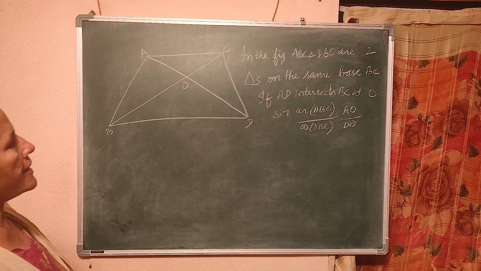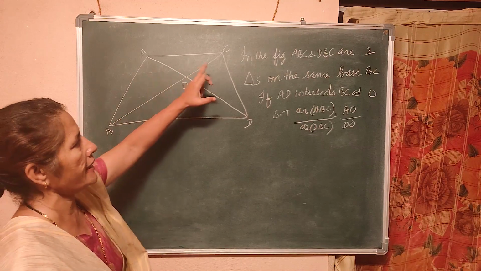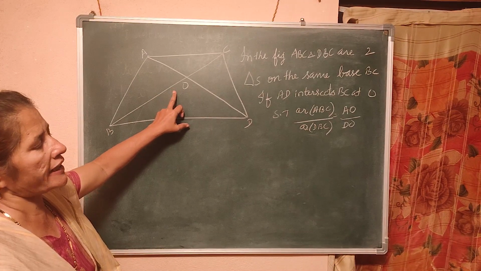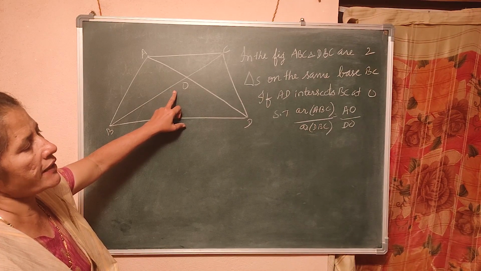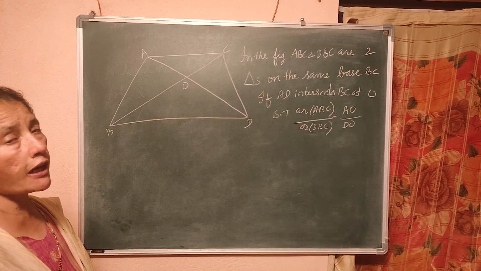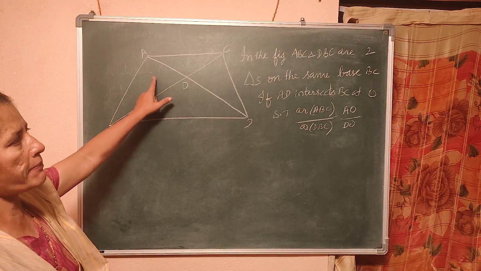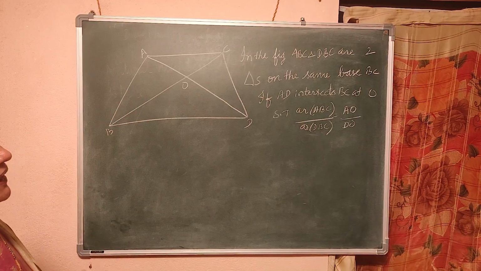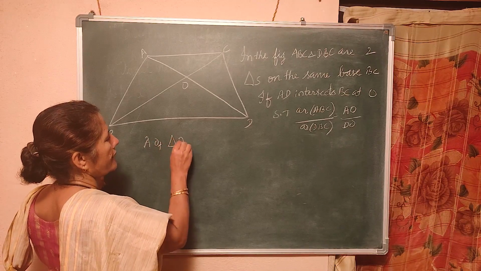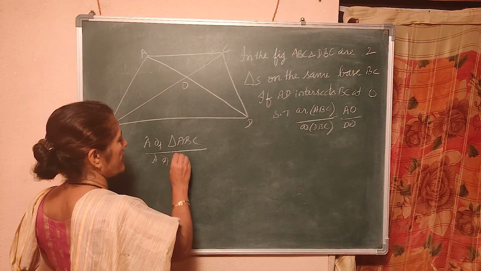Let me read again. ABC and DBC are two triangles on the same base BC. If AD intersects BC at O, show that area of triangle ABC divided by area of triangle DBC is equal to AO by DO. Now what can I do? Since they stand on the same base BC, I can compare like this. Area of triangle ABC divided by area of triangle DBC.